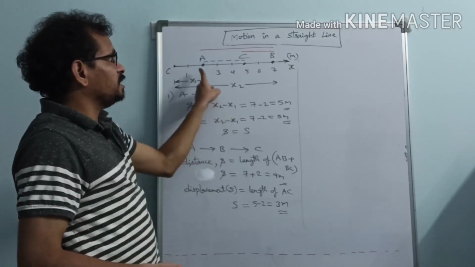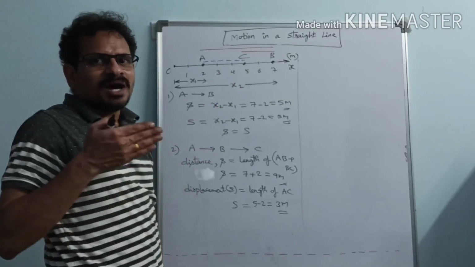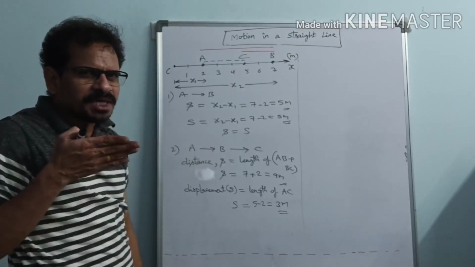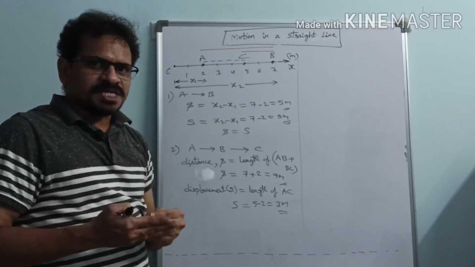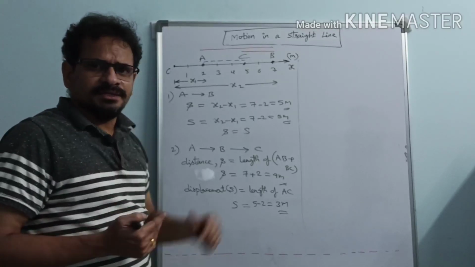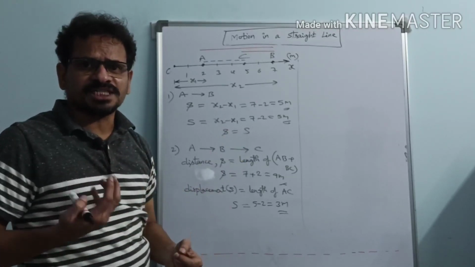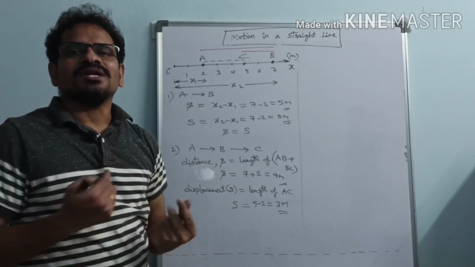Why? Because the particle has changed its direction. If the particle moves in a straight line in one particular direction, then only we can conclude that the magnitude of displacement and distance are both the same. Other than that, if the body changes its direction, then displacement and distance cannot be equal.